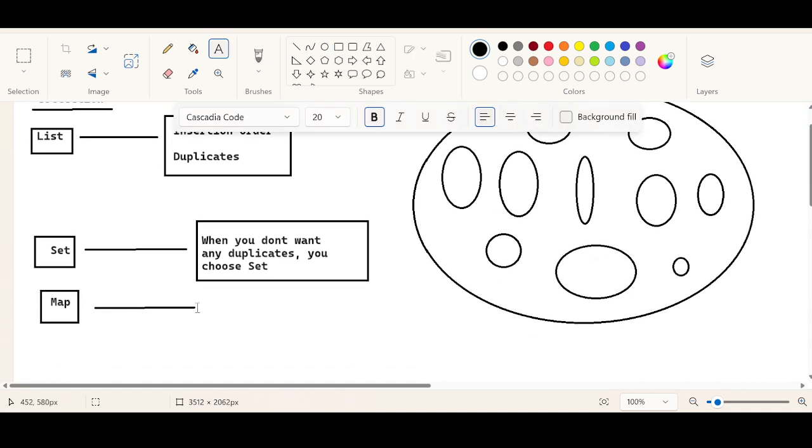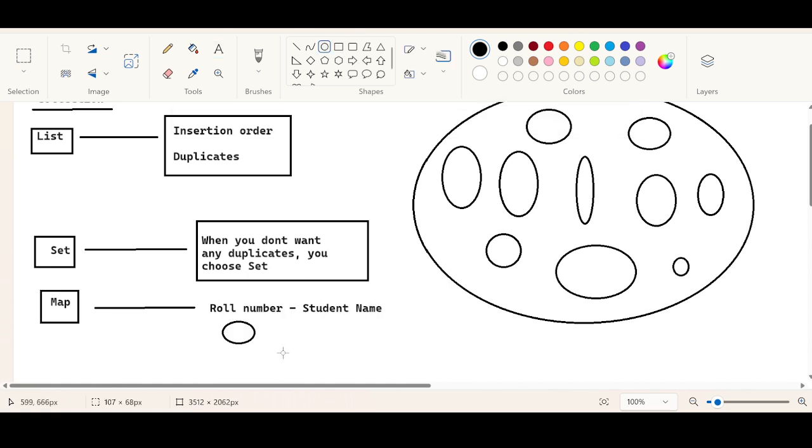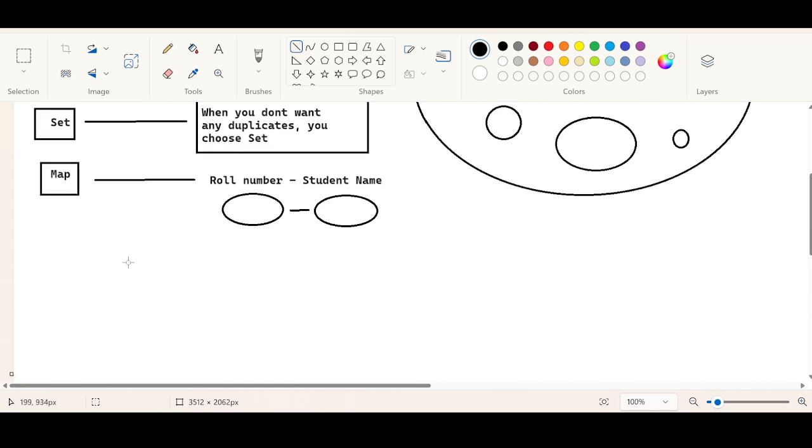Likewise, if you want to store the objects in the form of key value, for example, I have a student roll number and a student name, where the key is the student roll number and the value is the student name. If you have a requirement to store data in the form of key value pairs, with two objects represented as key and value, such as roll number and student name, you can go for map.